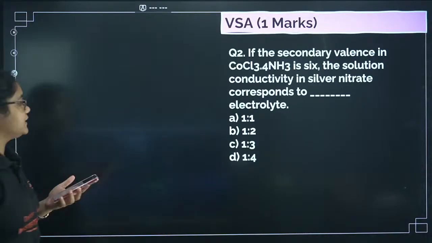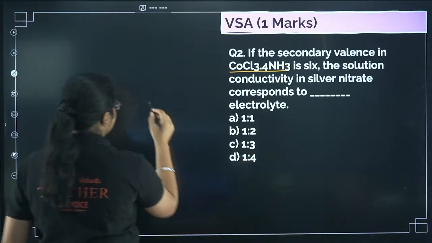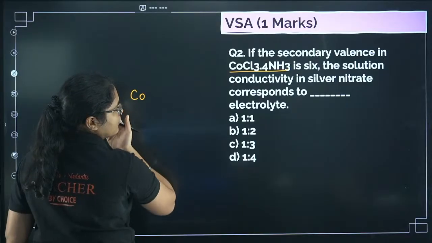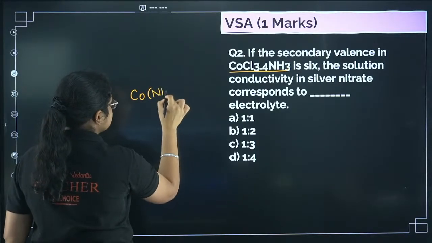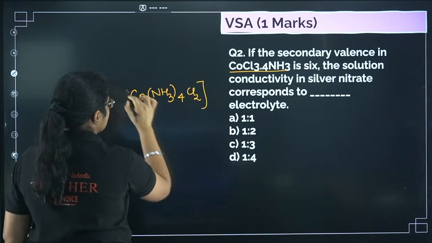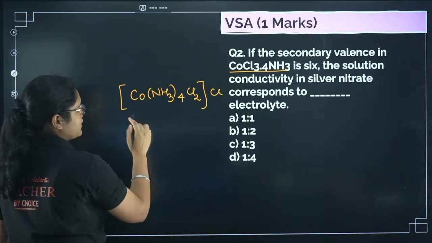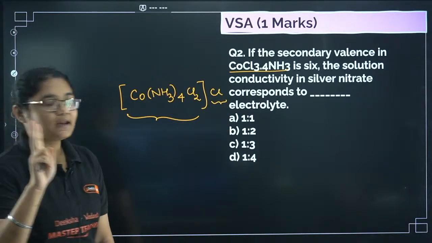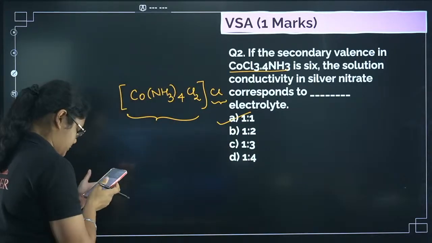Let's see here. So we have secondary valency, CoCl3.4NH3, right? So I can write 6 coordination. Secondary valency is 6, that means there has to be 6 ligands here inside. So I'll have 4 NH3 and 2 Cl. That means there is 1 Cl outside. So if I dissolve it in water, I'll get 1 cation and 1 anion, right? So 1 cation and 1 anion means this is a 1:1 type electrolyte. So it is option number A.